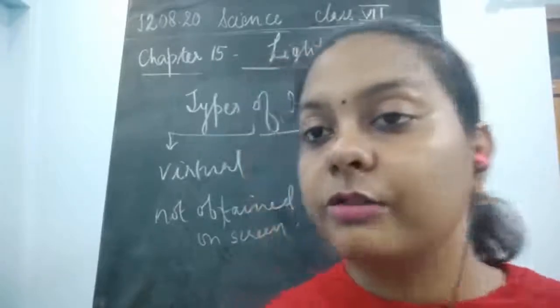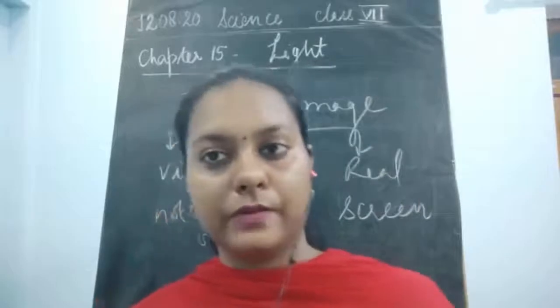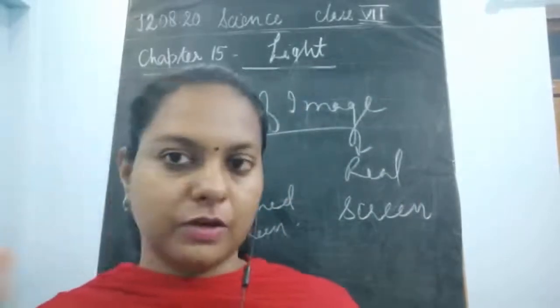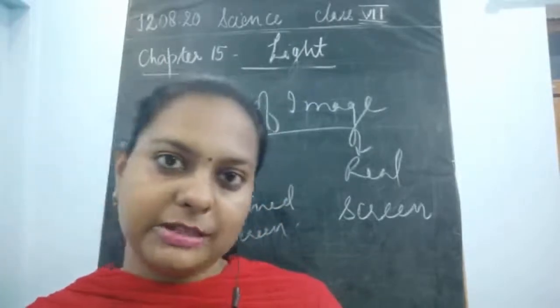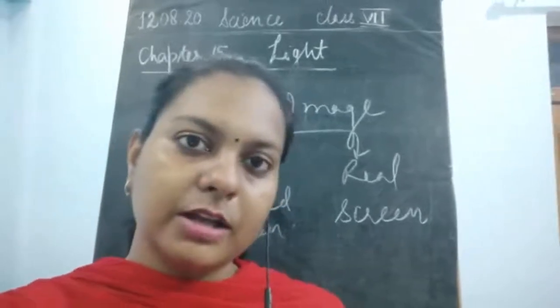So that was all about the different types of image, and we have also seen the different types of surface. We have also seen the characteristics of the image formed by the plane mirror, children. So that's all for today's video. I'll meet you all in the next video with the next topic to be discussed, which would be more about the chapter light. Okay, children, that's all for today's video.